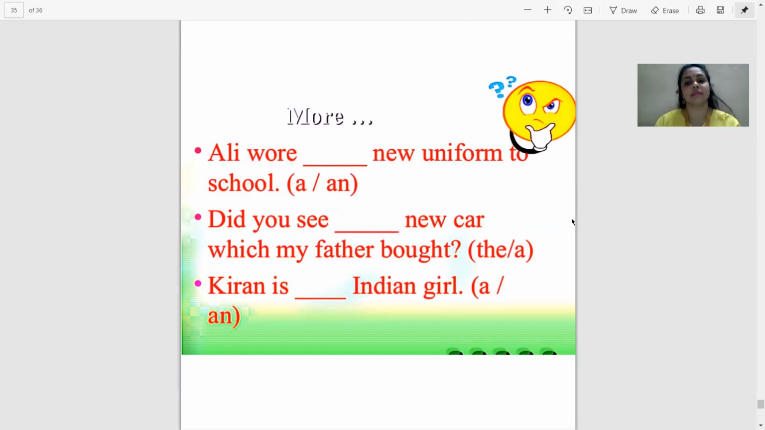Did you see dash new car which my father bought? Now here the car is specified. The car is that special car. Why is it so special? Which my father bought. So naturally we will take the article. Did you see the car which my father bought? Kiran is an Indian girl.